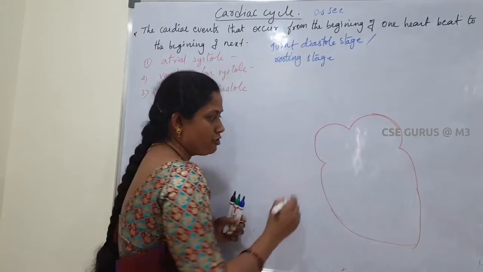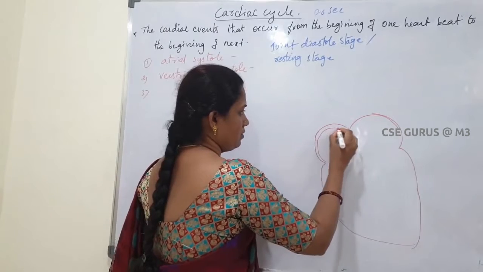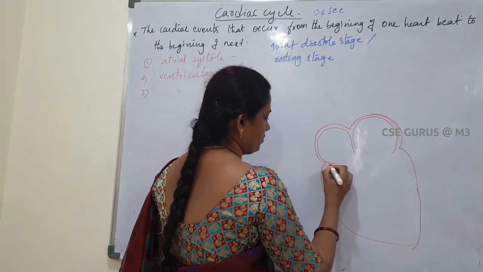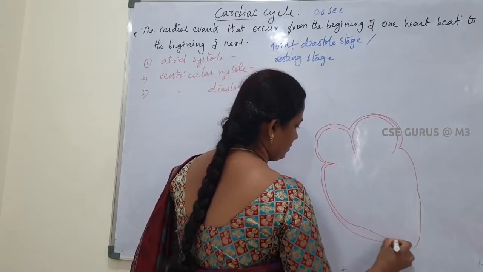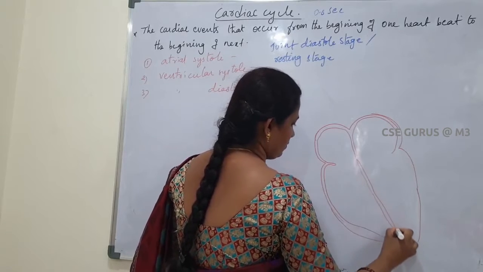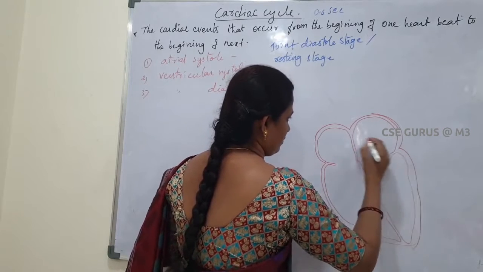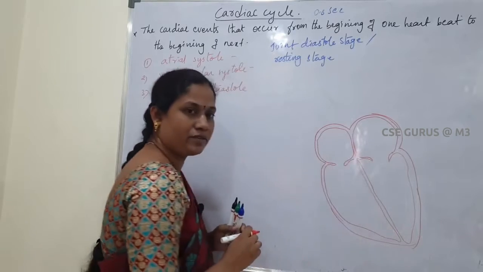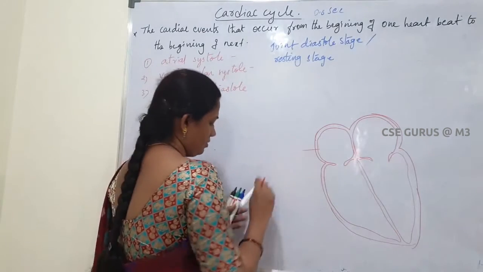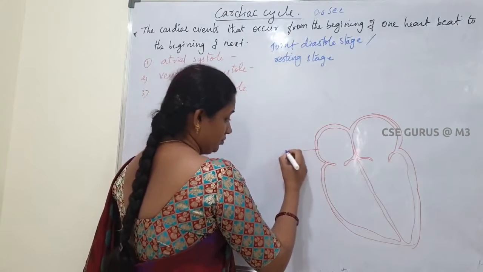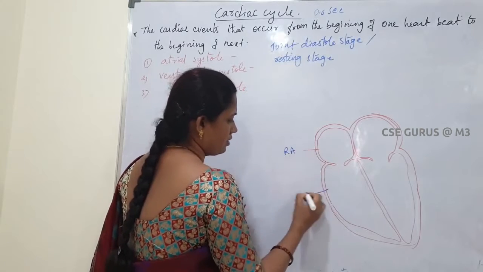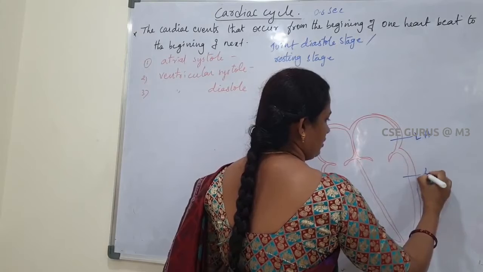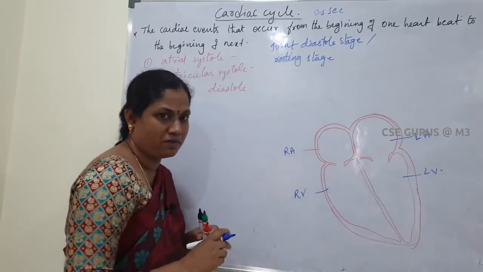The heart has four chambers. Here this one is the right atrium and right ventricle. This one is the left atrium and left ventricle. So four chambers are there.